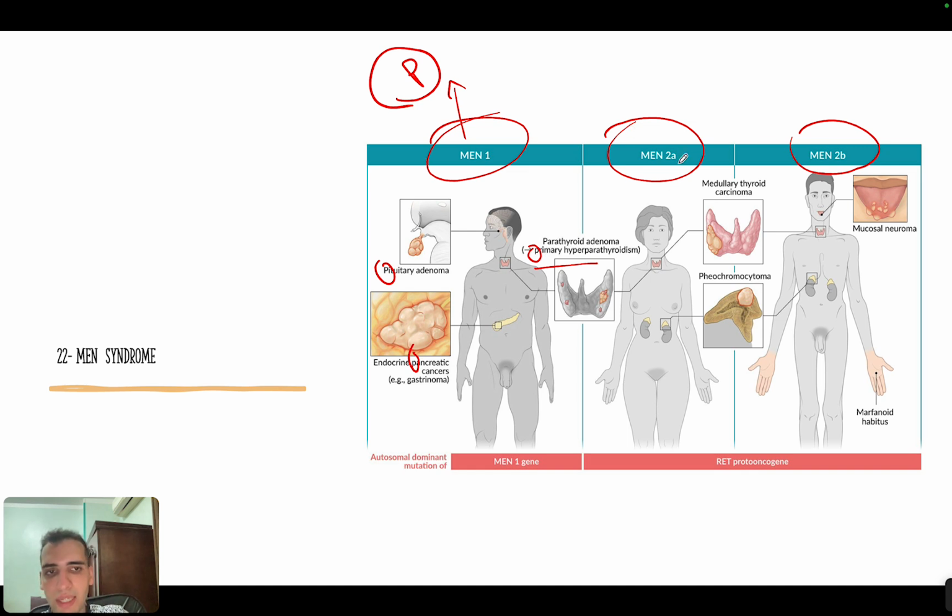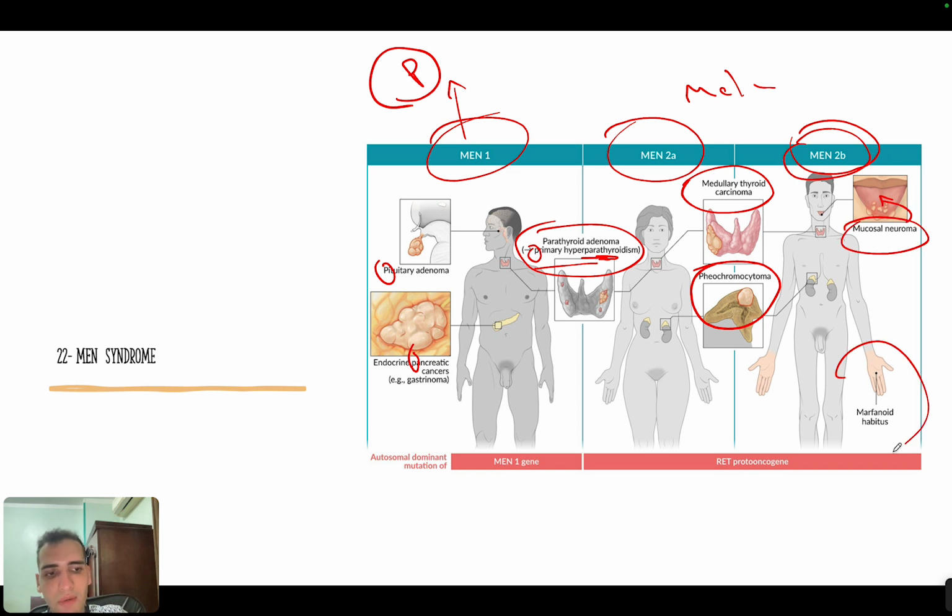Then you have MEN2A and MEN2B. Both of them will be associated with medullary thyroid carcinoma and a tumor in the adrenal medulla, which is pheochromocytoma. But the difference is that MEN2A will also take one of the specific features of MEN1, which is primary hyperparathyroidism. But MEN2B will be associated with mucosal neuroma in the tongue, and also Marfanoid habitus, meaning the person will have the same features as Marfan, tall with elongated fingers and extremely high height and things like that.